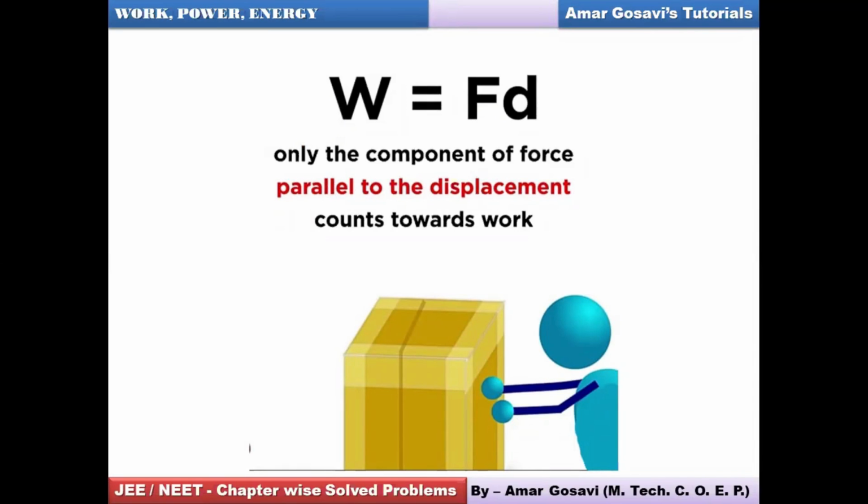So here specifically we are talking about if the force is not applied in a horizontal manner, if it is applied in an inclined manner, then you will have to resolve that force into two components. So which component will be effective while calculating work over here? The component of force which is parallel to the displacement. Please make a note of this slide, very, very important.